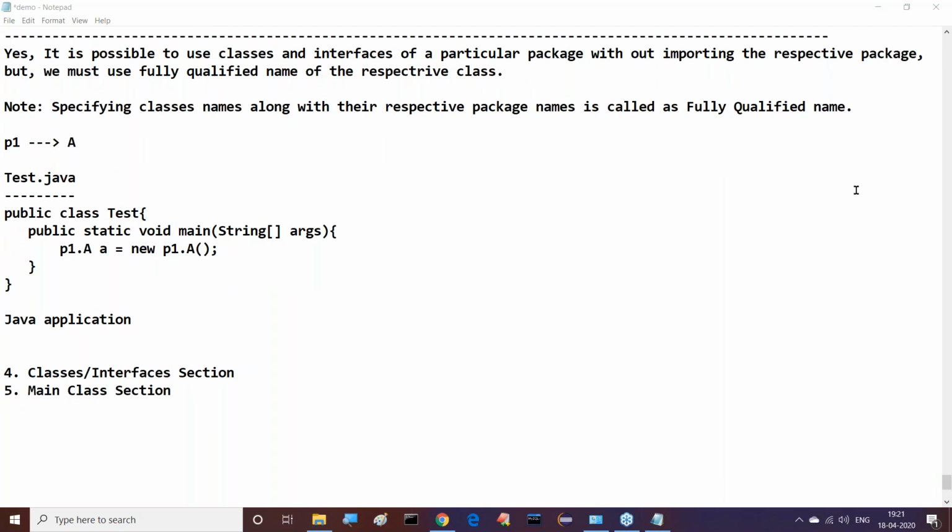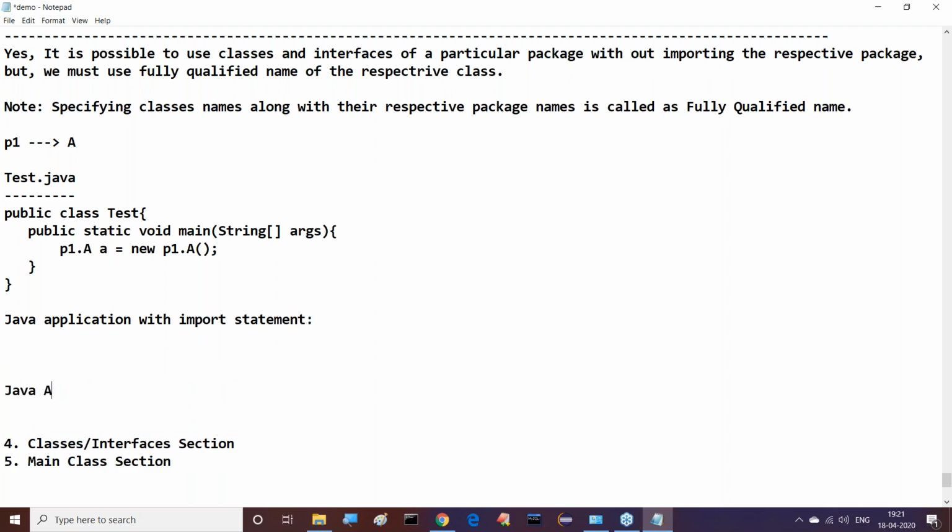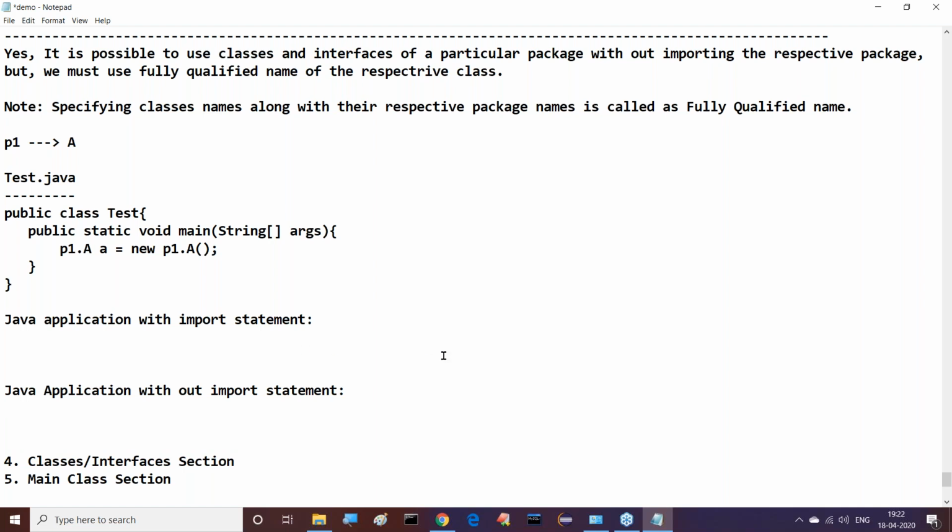Right, sir. Now understand it. What is the meaning of fully qualified name? Just we have to write package name dot class name. That is nothing but fully qualified name. Here also package name dot class name. That's called a fully qualified name. Example I'm telling you: a Java application with import statement, and I will show a Java application without import statement. Both I will provide.